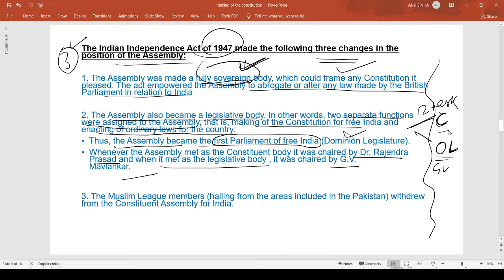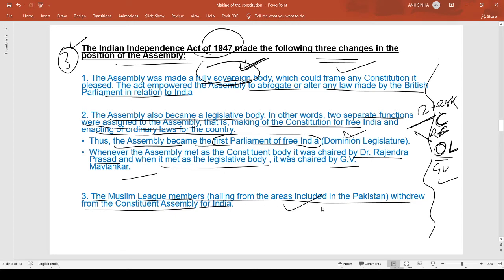Malvikar. So when it met as a constitutional body, it was headed by Rajendra Prasad, and when it met as a legislative body to enact the ordinary law, it was headed by G.V. Malvikar. And the Muslim League members hailing from the area included in Pakistan withdrew from the Constituent Assembly.